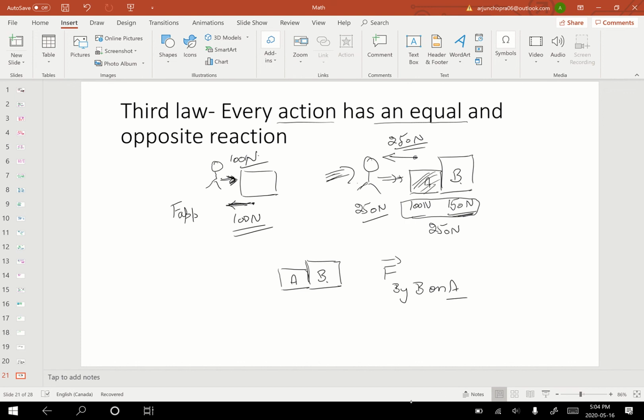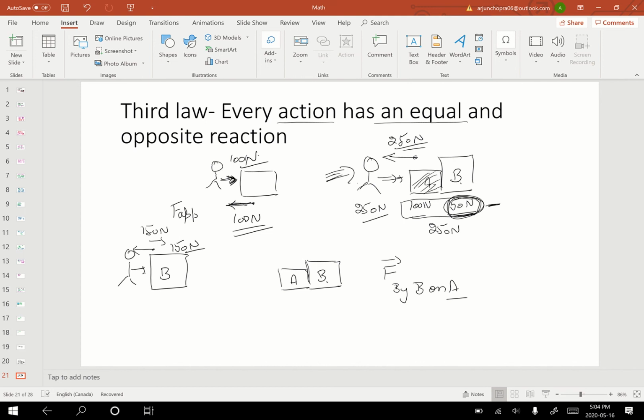If I remove box A from here, I'll be left with only one box, box B. And if I start pushing this box, how much force do I need to apply? This much, 150 Newtons. So I have to apply 150 Newtons in the forward direction. So how much force will box B apply back on me? Box B will apply 150 Newtons back on me.